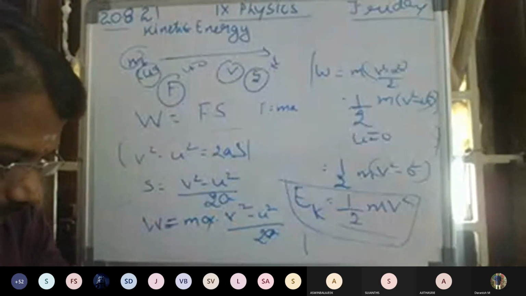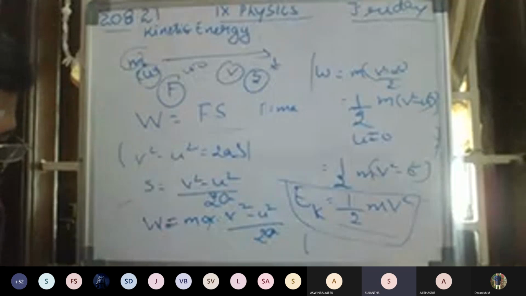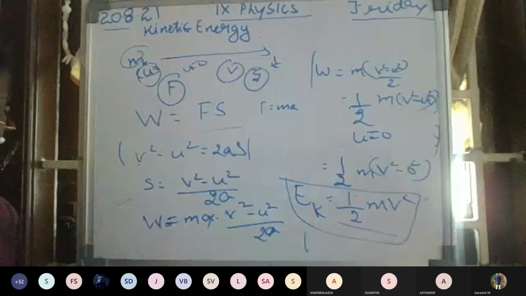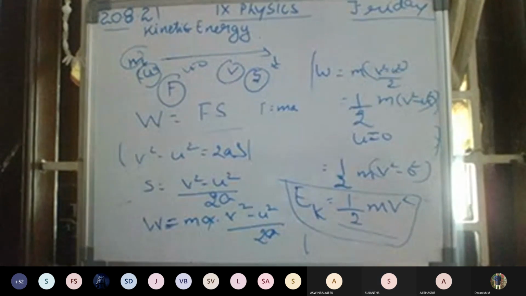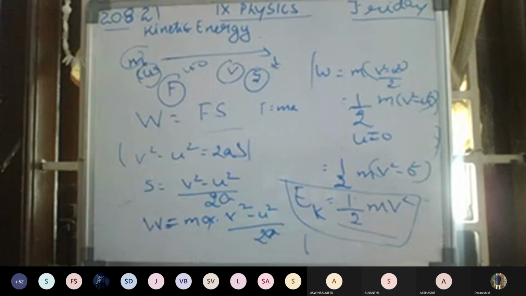Any doubt in this? Sir, SI unit is also joule, sir. SI is joule only. Work and energy SI unit is joule only. Whatever answer you are getting here, you can write as joules. EK is equal to whatever value you are getting, you can write as joules.